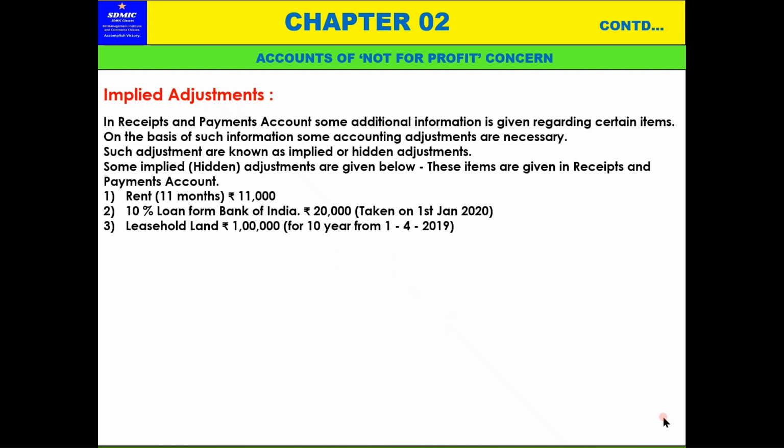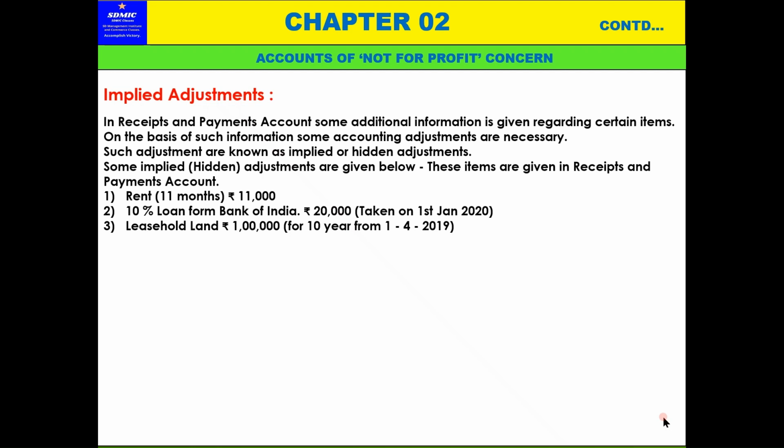Third, leasehold land, 1 lakh for a 10-year term, and the leasehold land is taken from 1st April 2019. It is not mentioned what the lease amount is for that particular year.